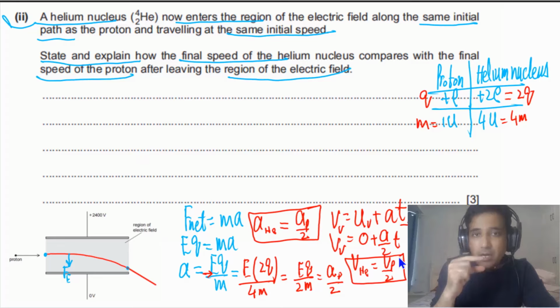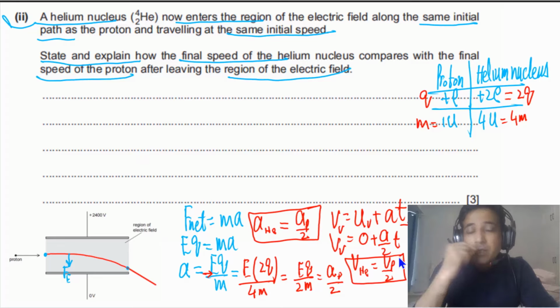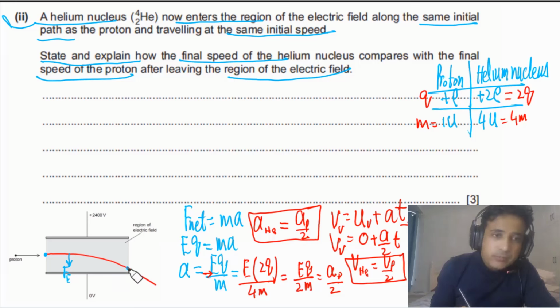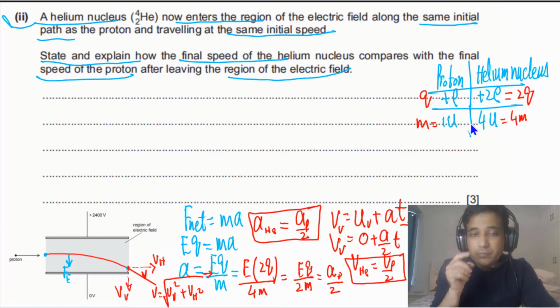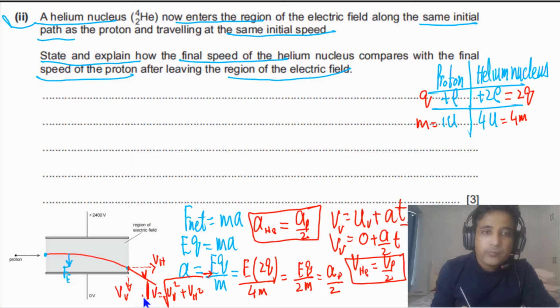At this point, the velocity will have two components: one is the horizontal component, they have the same horizontal component, and one is the vertical component. The velocity V at this point will be equal to the square root of V vertical squared plus V horizontal squared. As the vertical component of velocity of the helium nucleus is lower, the final speed of the helium nucleus also will be lower than the speed of the proton at this point.